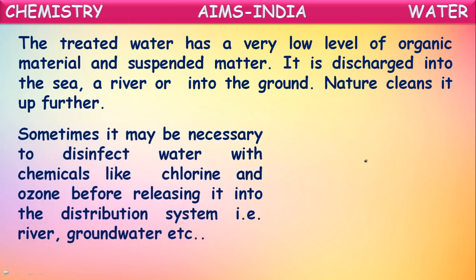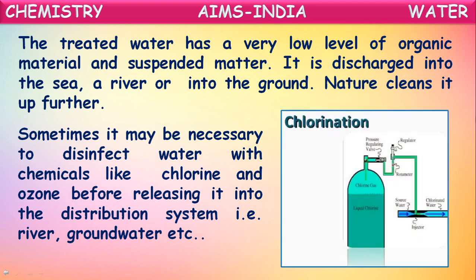Sometimes it may be necessary to disinfect water with chemicals like chlorine and ozone before releasing it into the distribution system. So the water thus obtained will be almost pure, but it may still contain some bacteria or germs. To purify that further, it is necessary to pass some disinfectant like chlorine or ozone through this water, which kills these bacteria and germs. After killing these bacteria and germs, that water will be released into the distribution system to our homes.